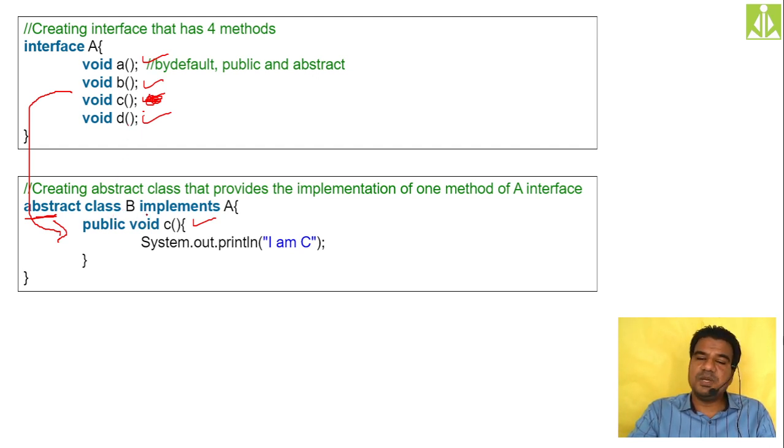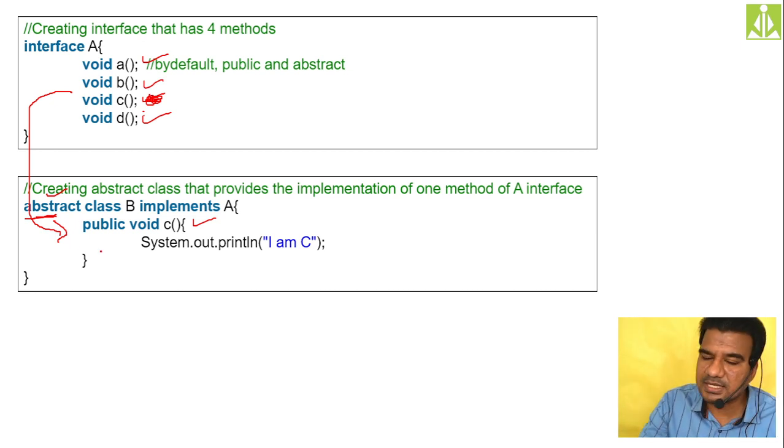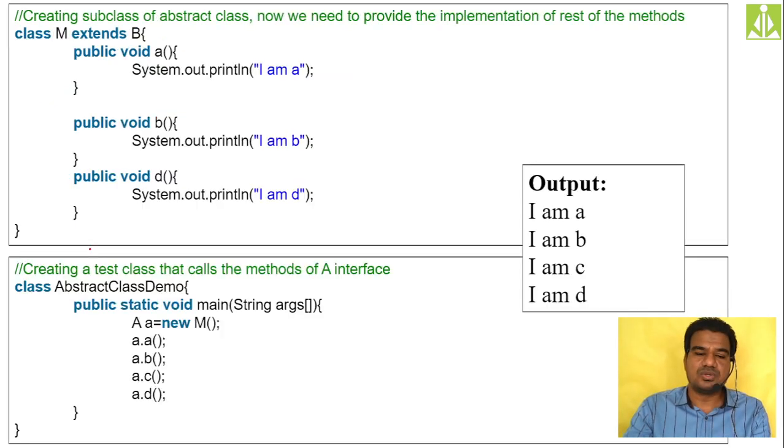So this class B contains both abstract as well as non-abstract methods. That is not allowed inside a concrete class, rather it is allowed inside an abstract class. That is what I am doing here: I am making my B class an abstract class. Then, in order to give the full implementation, I am using another class, M class. In this M class, I am extending B. B class has one concrete method and 3 abstract methods.